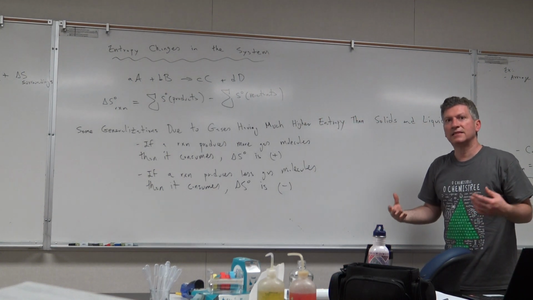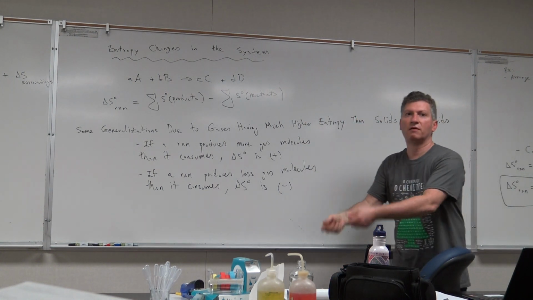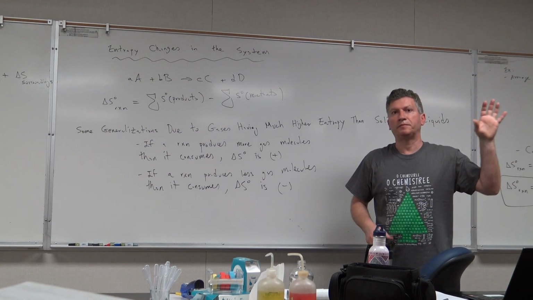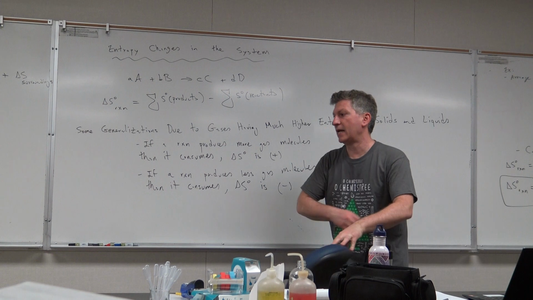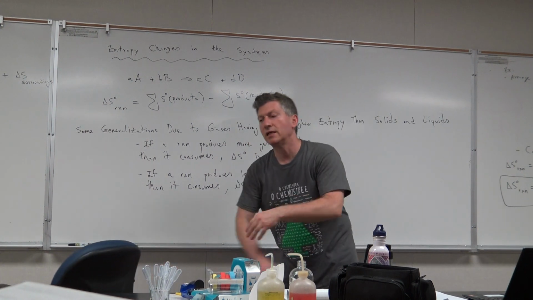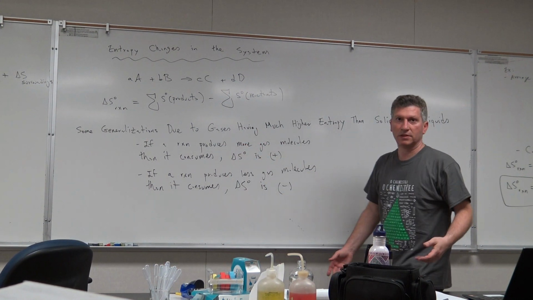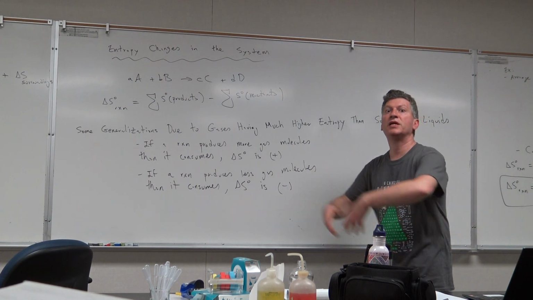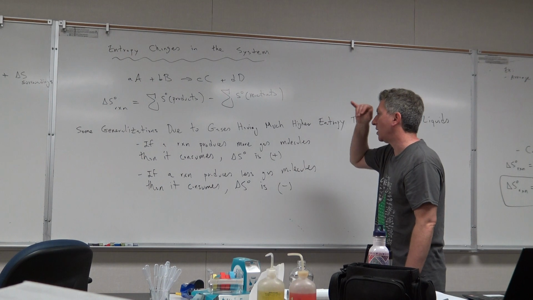And that's similar to, for example, taking papers out of files in your room, or clothing out of your dresser and closet, and spreading them out all over the room. Because gases have much higher entropy. When you make gases, you're increasing the entropy a lot, so the delta S is positive.